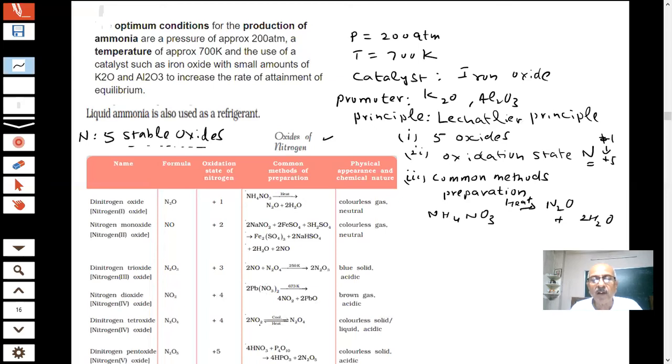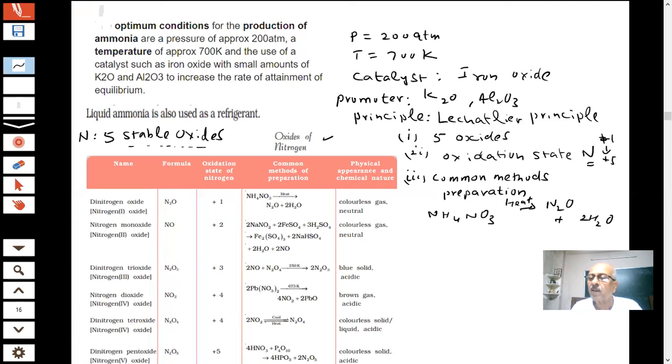This is an example of dimerization of NO2. Why it dimerizes, that we will see just now. NO2 plus NO2 gives N2O4. And nitric acid reacts with P4O10, which is phosphorus pentoxide, student. Then you are getting N2O5. These are the methods of preparation.